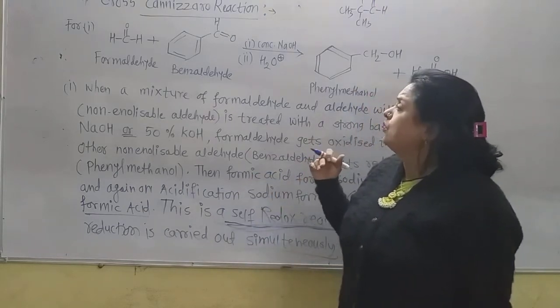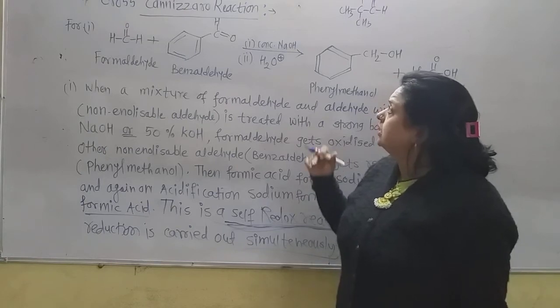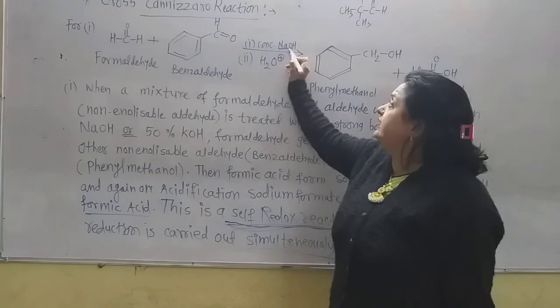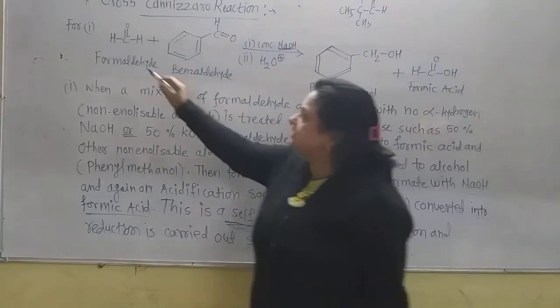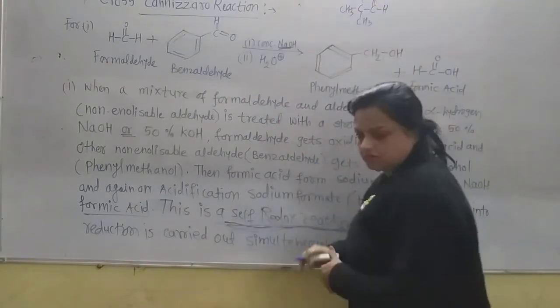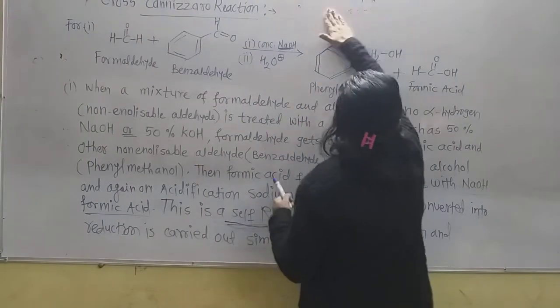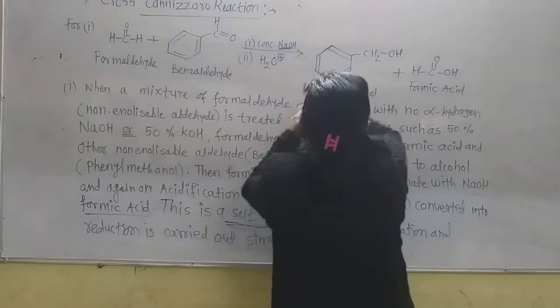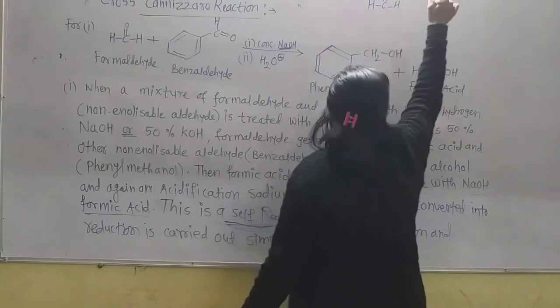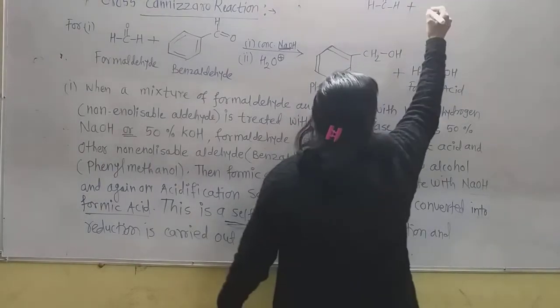Now see what happens first. NaOH is there, and this O minus attacks on this carbon. Now see how it happens. Here is the H C double bond O, and again there is the benzaldehyde.